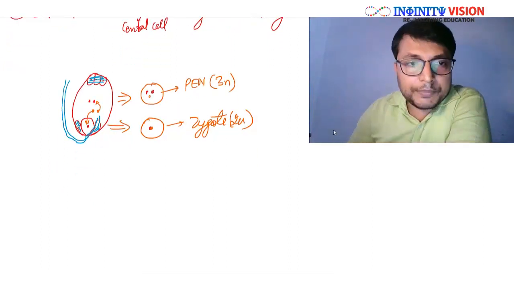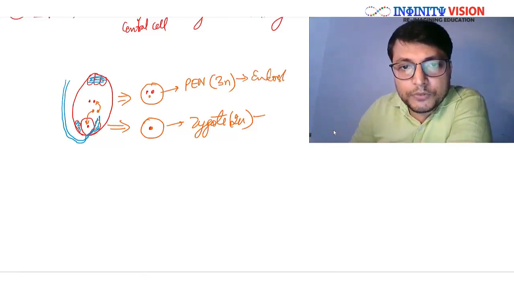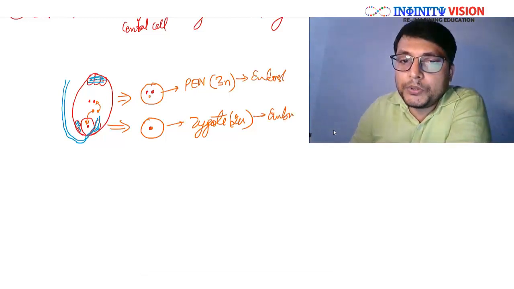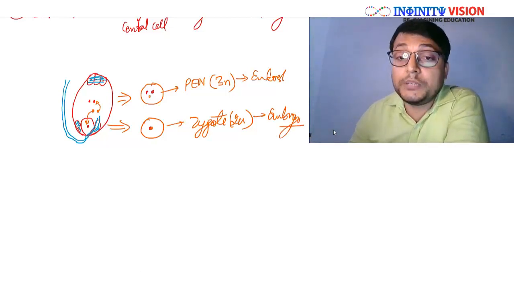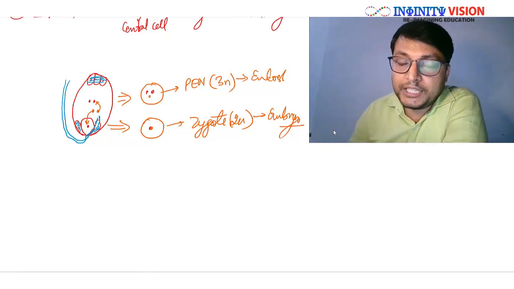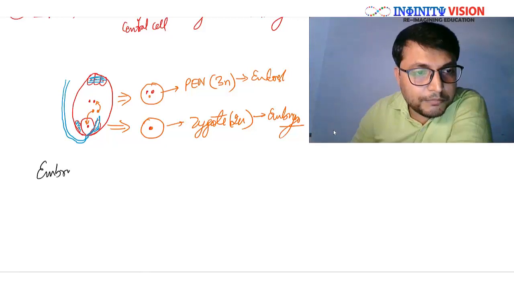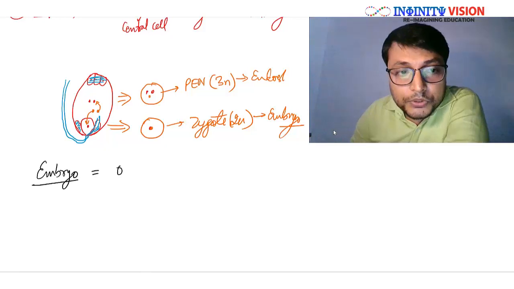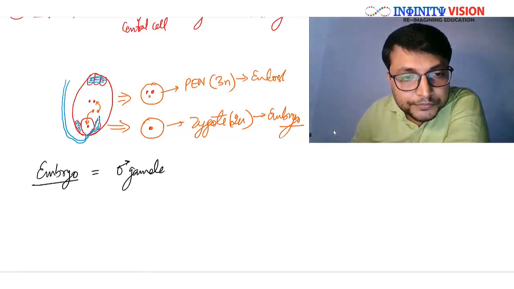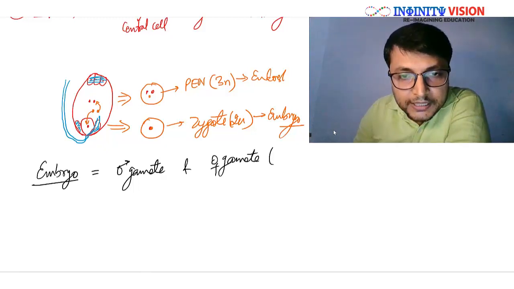Now what happens here is, this is forming the endosperm and this is forming the embryo, right? And this is what is being asked in this question: what will be the genotype of the embryo and the endosperm? Let us see. The embryo is formed because of the fusion of the male gamete and the egg cell, that is the female gamete.